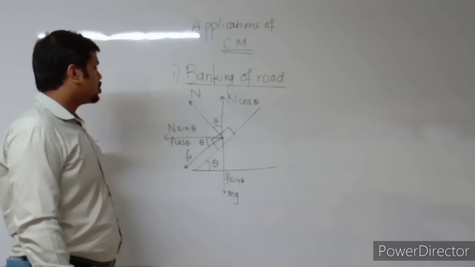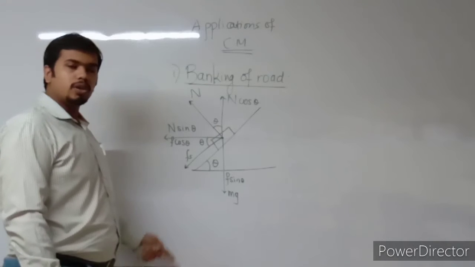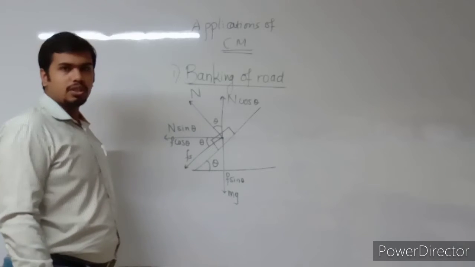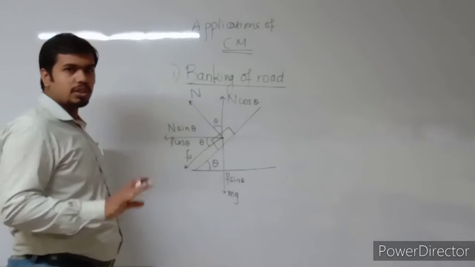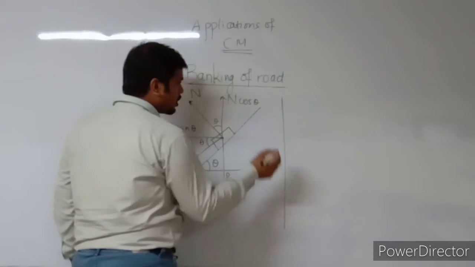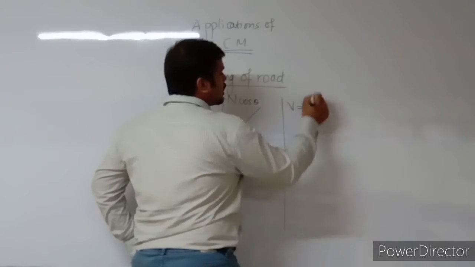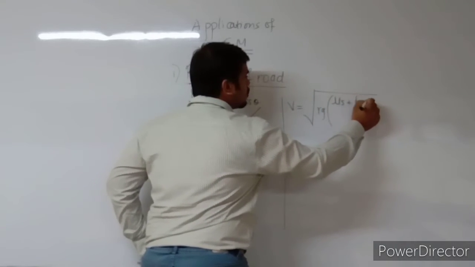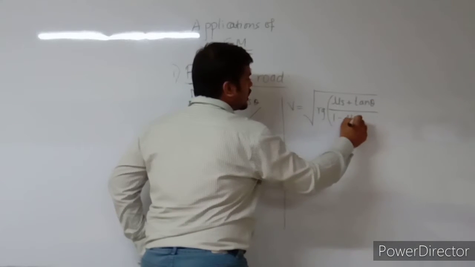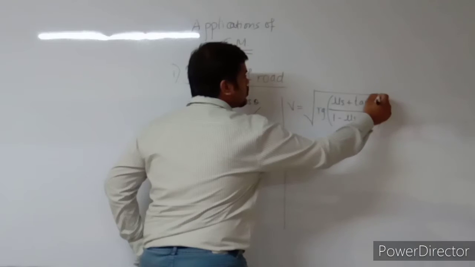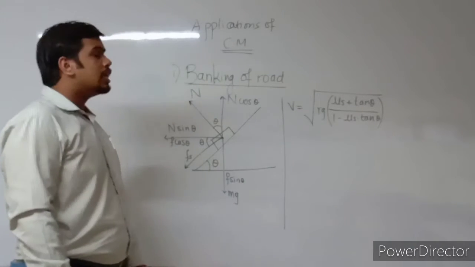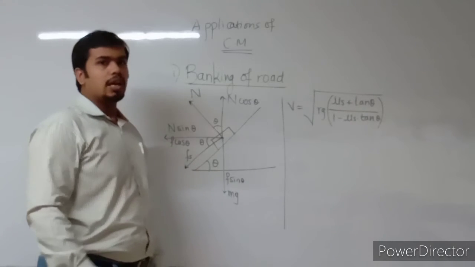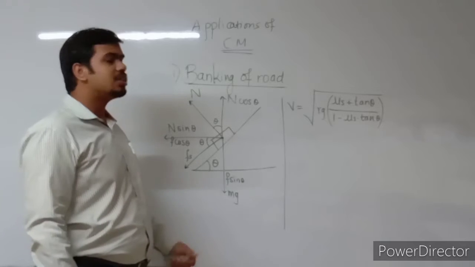Okay, so even if you remember this diagram, you will be able to derive the whole derivation, by just balancing the forces. Now I am not going for the whole derivation. I am just going to tell you some important formula to remember, out of which one formula is for velocity. You have to strictly remember the formula since it is of great use for CET as well as for mid exam also, since some questions might be asked on this topic. So V is under root Rg into bracket mu s plus tan theta upon 1 minus mu s into tan theta.